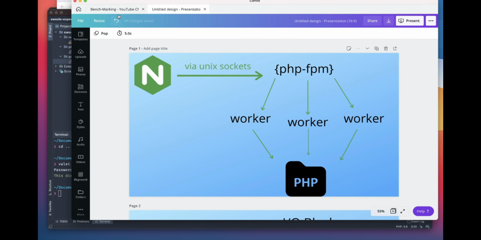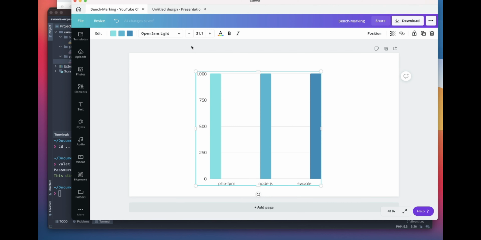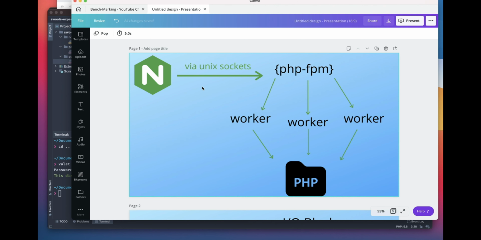I created this slide, so once we benchmark it, we will update the values and we can see the graph there. First of all, I just want you to look at PHP FPM with Nginx. Nginx is a proxy server which proxies your request to PHP FPM via Unix sockets. It uses fastcgi_pass to proxy these requests to PHP FPM.